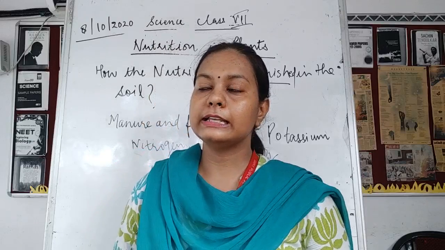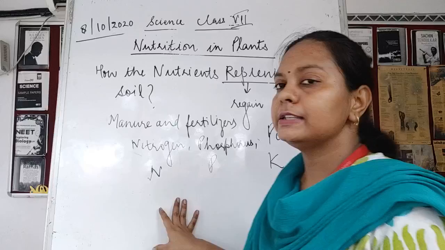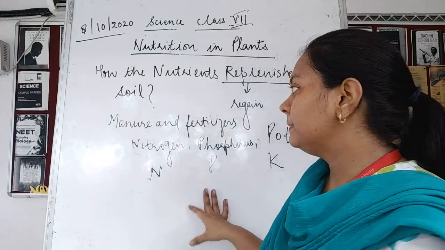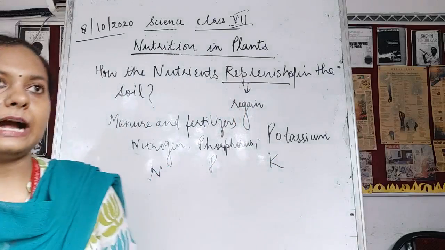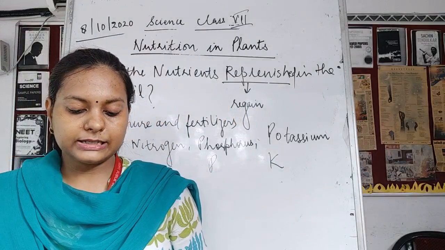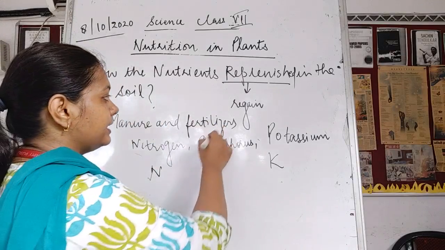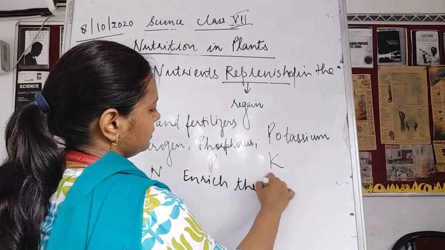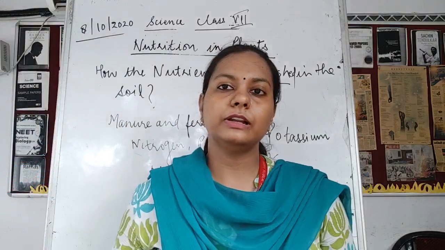Nitrogen is gained by the plants through the process called nitrogen fixation. See children, nitrogen fixation is not the only way of giving nitrogen to the soil. Manures and fertilizers could also be added, because of which nitrogen could be added to the soil. So next, the nutrients are added to the soil to enrich it. What is the need of the fertilizer? This is to enrich the soil, because nutrients are being used up. So these used up nutrients are regained.